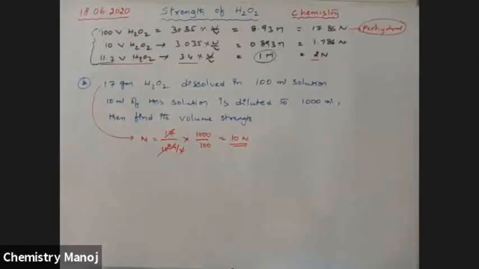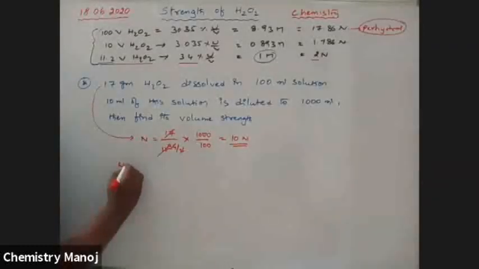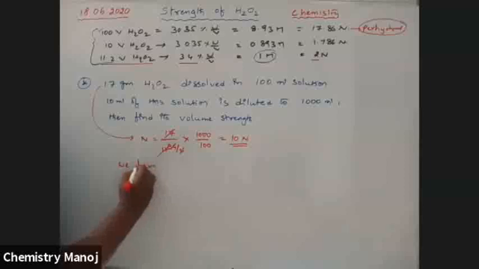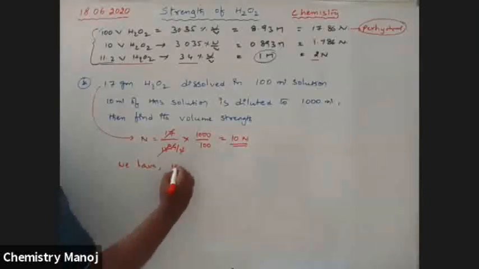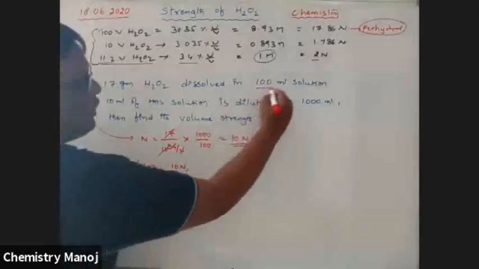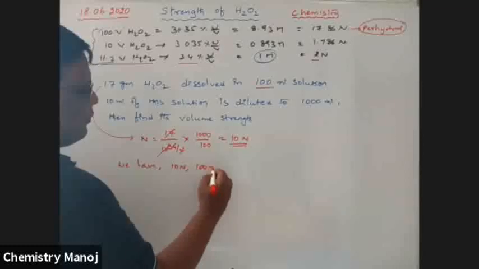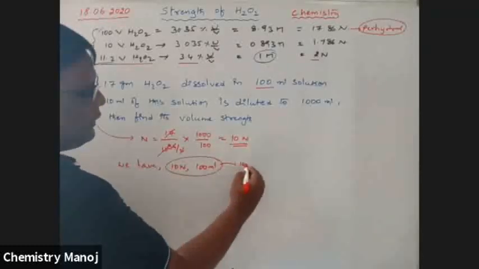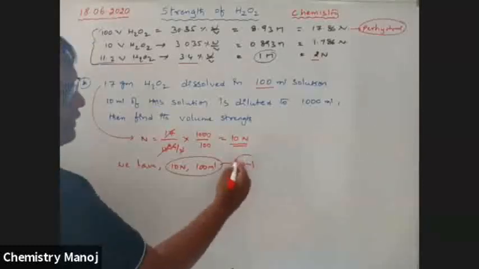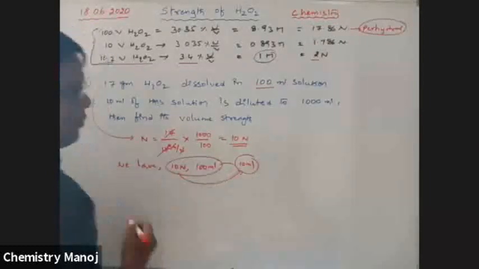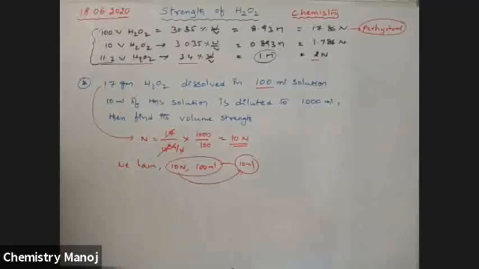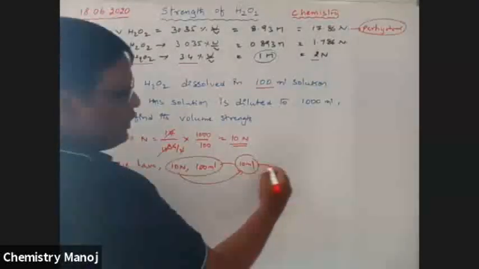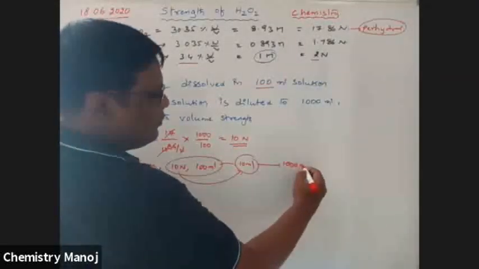Okay. So therefore we have a 10 N solution. How much is the volume? 100 ml. From this, 10 ml is collected. This 10 ml also has a 10 normality solution. Now it is diluted to 1000 ml.